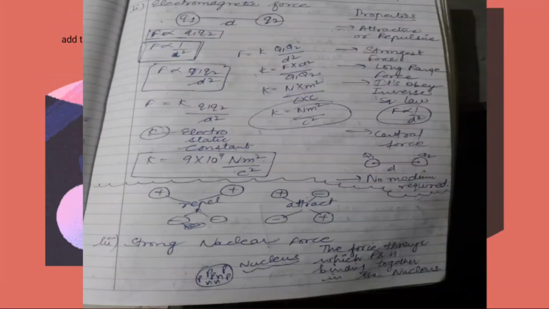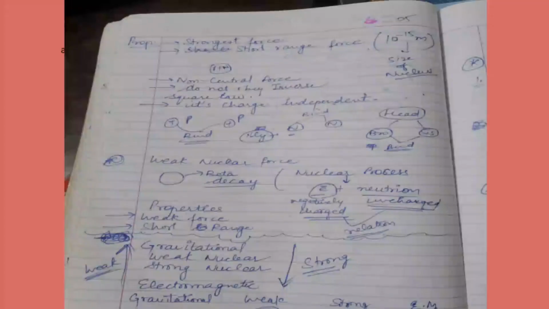Next force is the strong nuclear force. The force through which proton and neutron bind together in the nucleus is known as the strong nuclear force. That is, how strong the bond is between those particles. Its properties are: strongest force, short range force, and its range is 10⁻¹⁵ meter, which is the size of the nucleus. It is a non-central force, it does not obey the inverse square law, and its charge is independent, not dependent.